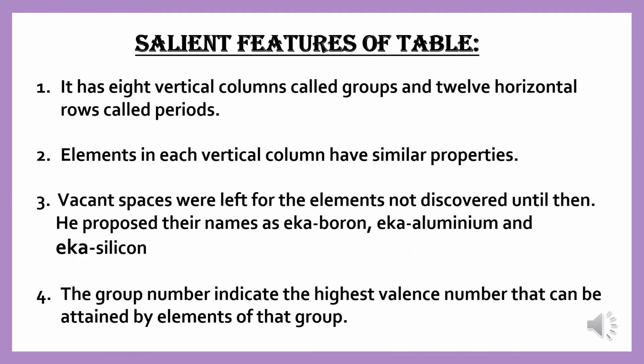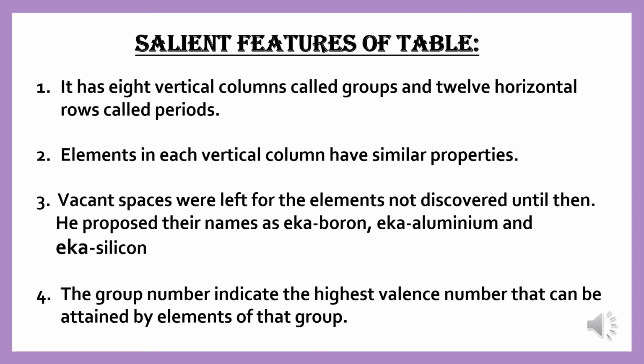Now, salient features of Mendeleev's periodic table. Number one, it has 8 vertical columns called groups and 12 horizontal rows called series or periods. Number 2, elements in each vertical column have similar properties. Number 3, vacant spaces were left for the elements not discovered until then. Spaces were left for the unknown elements with atomic masses 44, 68, 72 and 100.